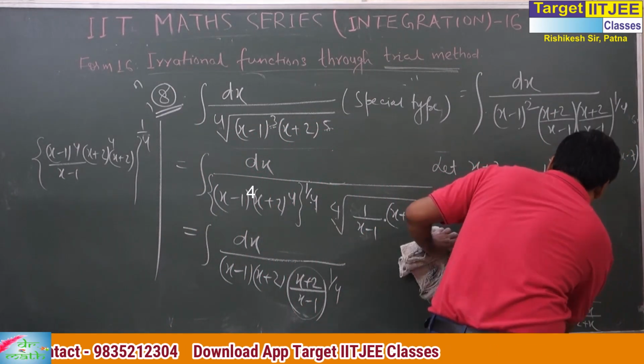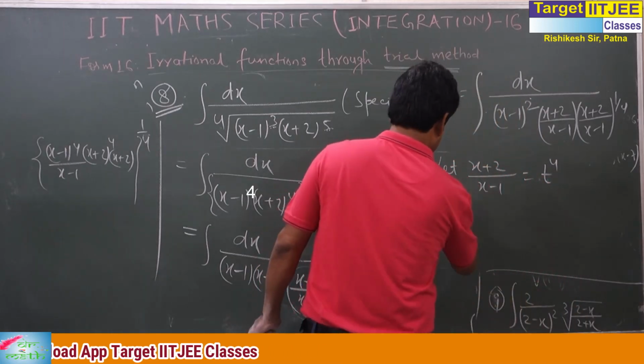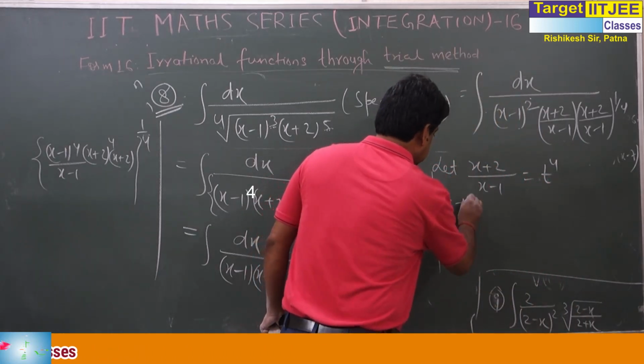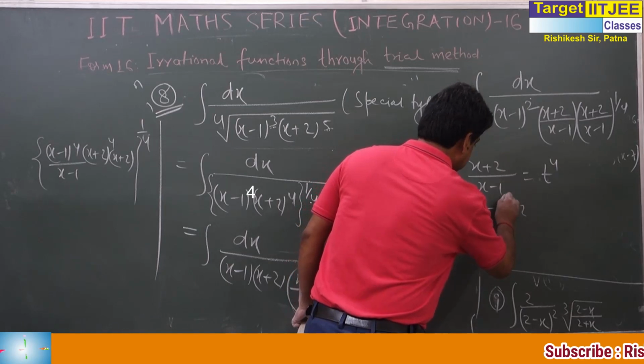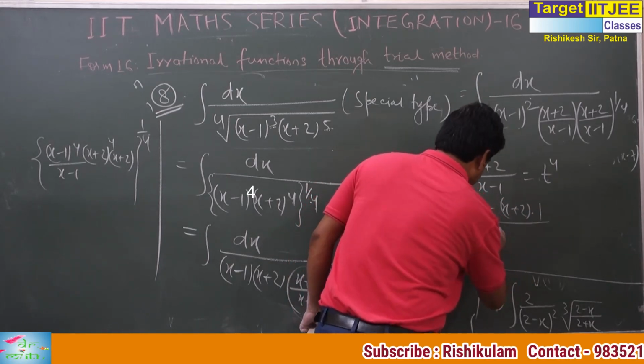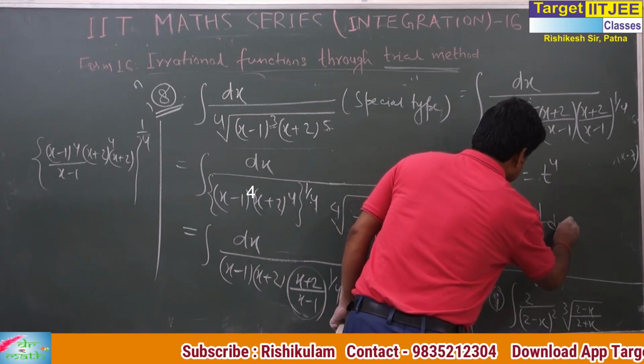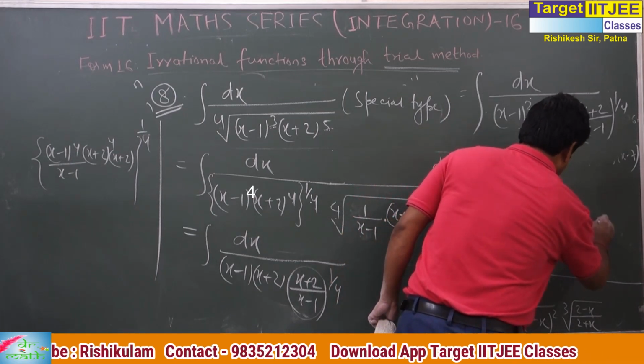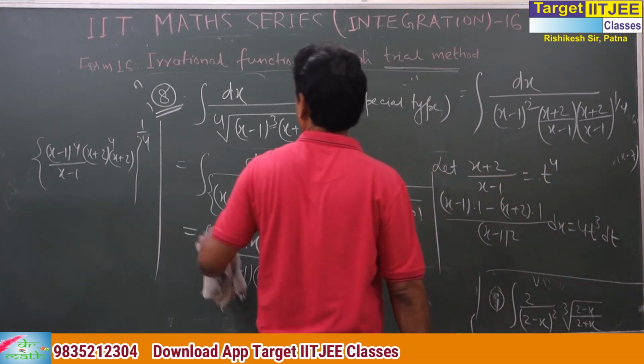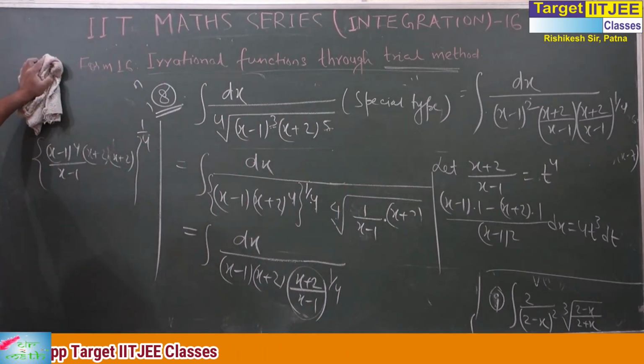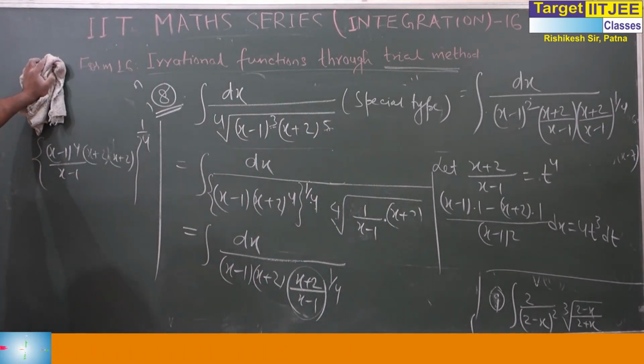Then, what is dt? On differentiation, (x minus 1) into 1 minus (x plus 2) into 1 divided by (x minus 1) square dx. This is 4t cube dt. Let me raise a question. If you want to write something, you can write. I will erase.